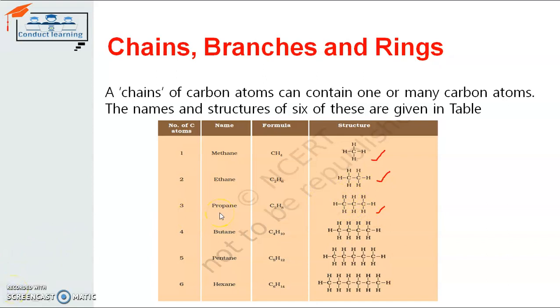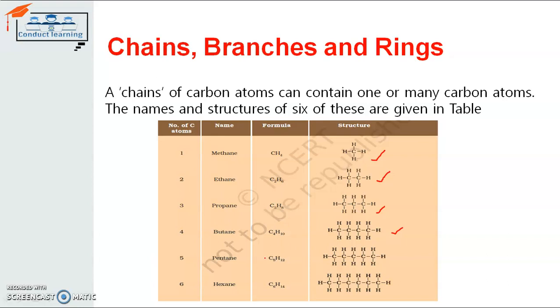Butane has 4 carbon atoms and 10 hydrogen atoms, and the structure of the same is there in the table, where the carbon atoms make bonds with each other, and the long chain of carbon contains 4 atoms of carbon and 10 atoms of hydrogen. Same way for pentane, same for hexane. It can run up to a 7, 8, 9 or 10 carbon atom chain. For 8 it will be octane, and for 10 it will be decane.